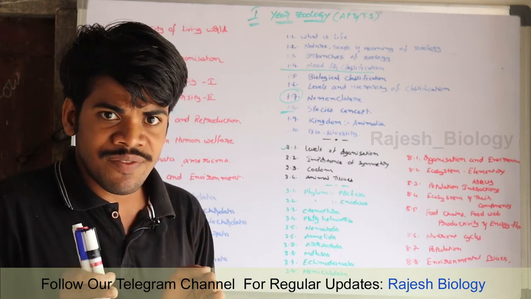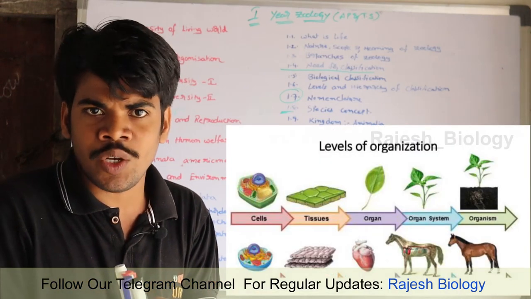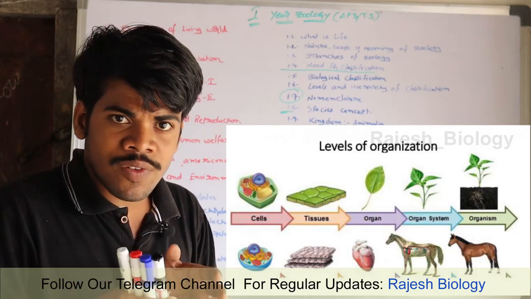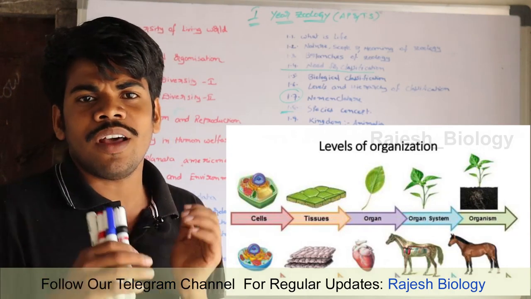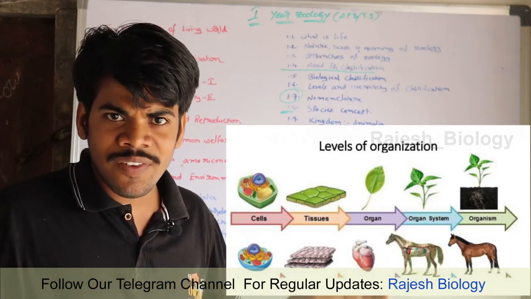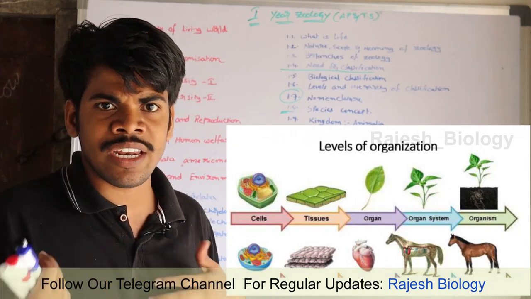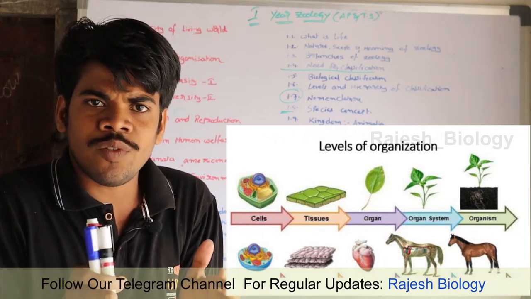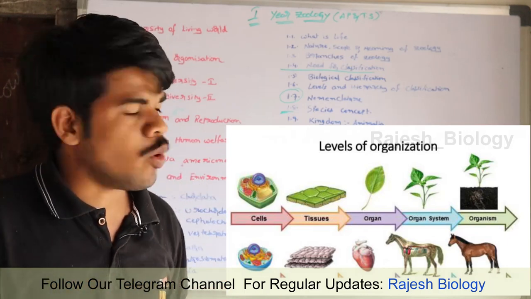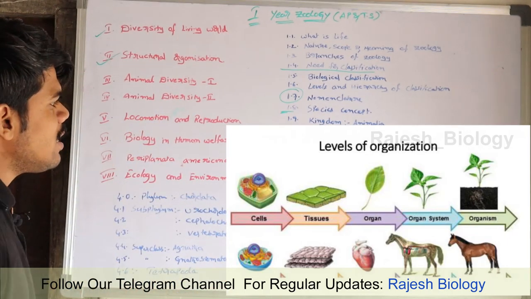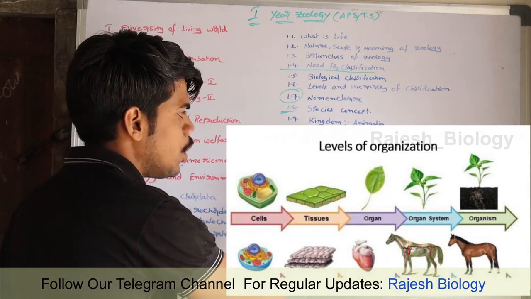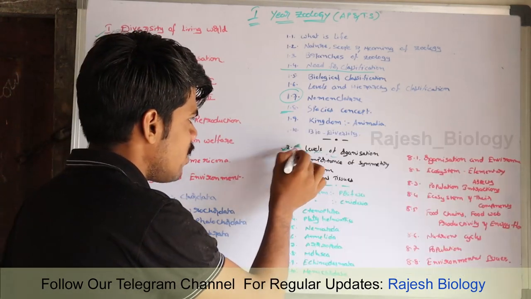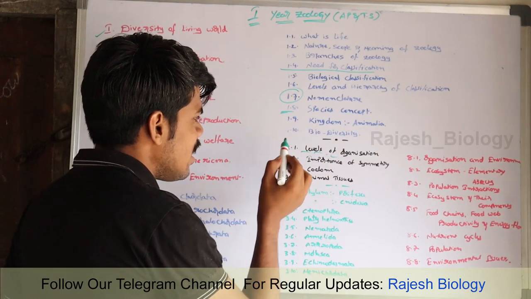Some cells which have the same function are fused to form tissues, and tissues which have the same function together form an organ. Organs together form an organ system, and different organ systems, digestive, circulatory, respiratory, excretory, different types of systems together form a complete human body or complete animal body. This is levels of organization: cellular level, tissue level, organ system level. Okay, we are going to know about these levels of organization. And then next, symmetry.